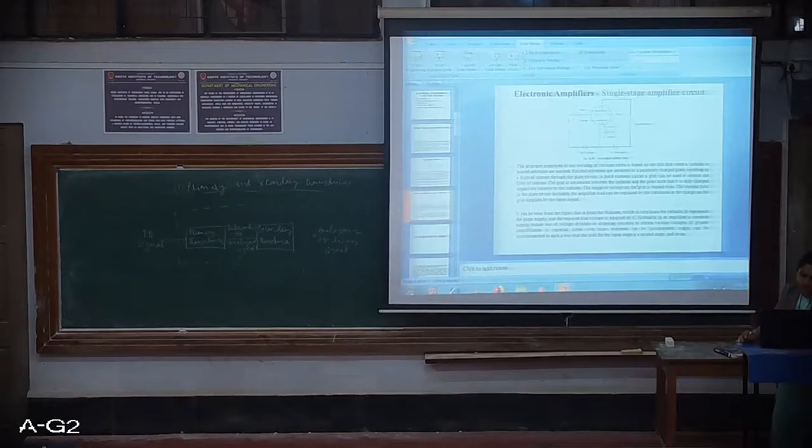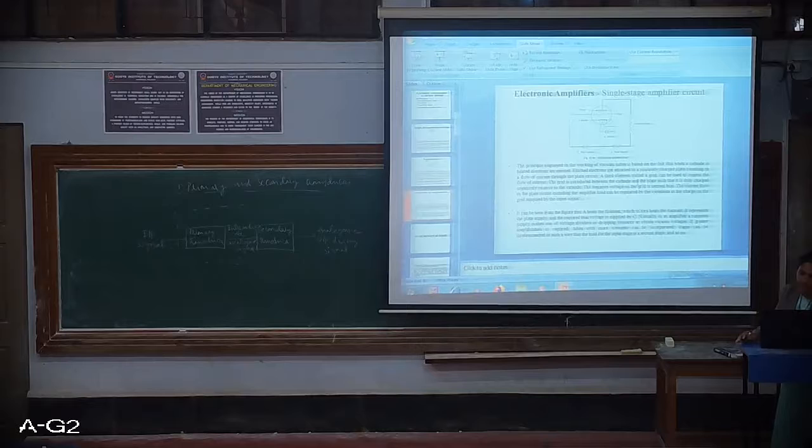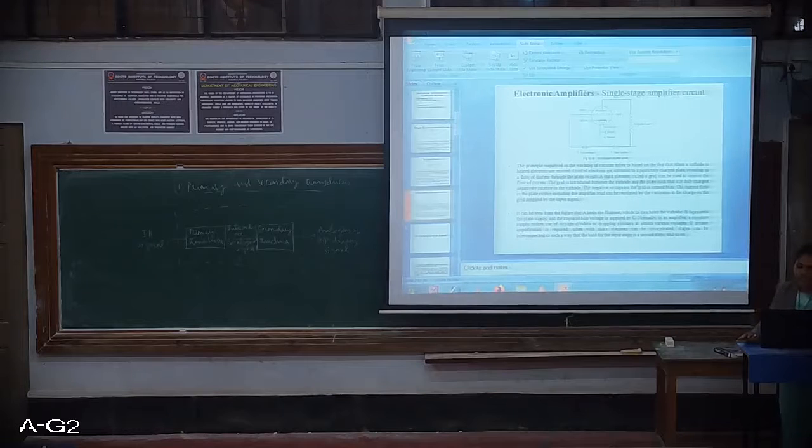The grid is introduced between the cathode and the plate such that it is charged negatively relative to the cathode. The negative voltage on the grid is termed bias. The current flow in the plate circuit, including the amplifier load, can be regulated by variations in the charge on the grid supplied by the input signal.